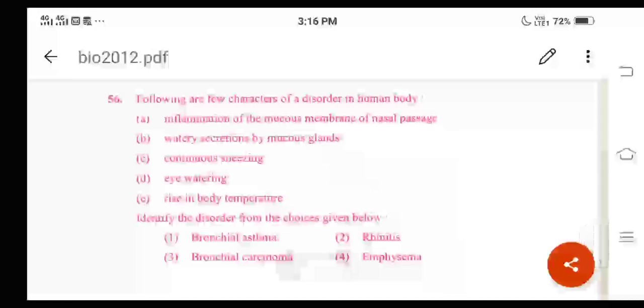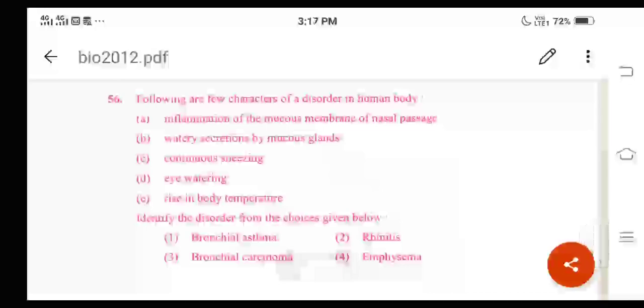Identify the disorder from the choices given below. Now all these symptoms are related to which disease here? One is bronchial asthma, second is rhinitis, third is bronchial carcinoma, fourth is emphysema, right? For question number 56, option 2 is the correct answer. It is rhinitis.